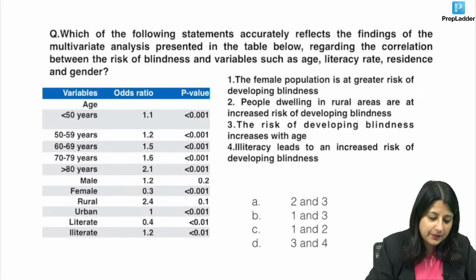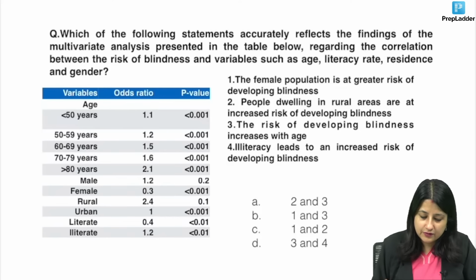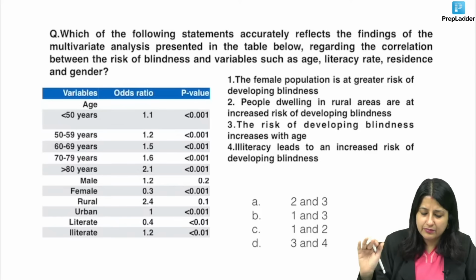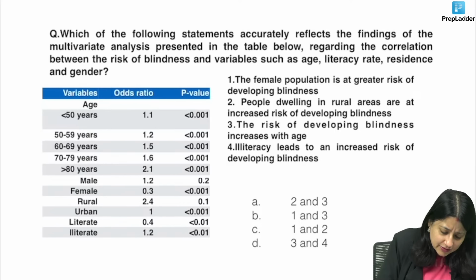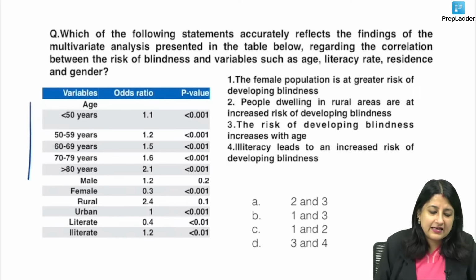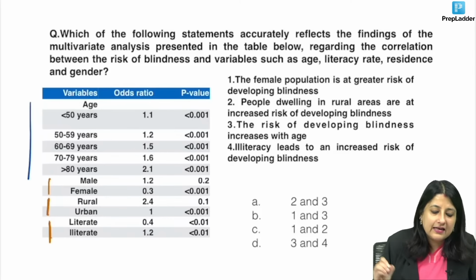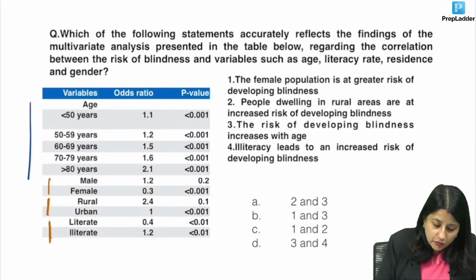Now, what is the interpretation of p-value, if you remember? Here, what I have given you: which of the following statements accurately reflects the findings of multivariate analysis presented in the table? Forget about all this. We have certain variables. One is age. Look at the question carefully. One is gender, male, female. One is area of residence, rural, urban, and one is literate, illiterate. You have been given the odds ratio and you have been given the p-value.